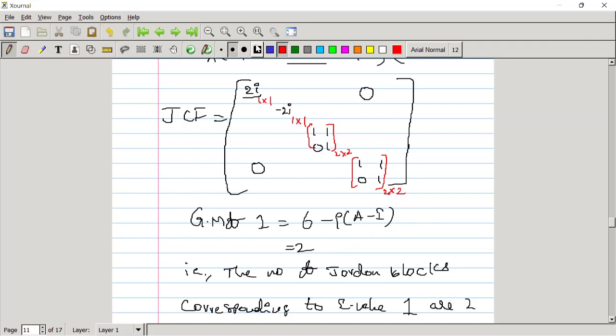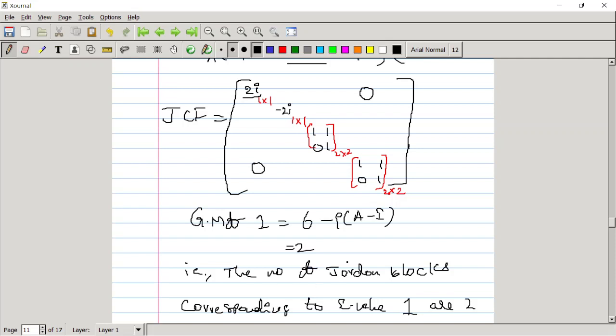Yeah. Let me explain. Do you agree that two similar matrices have the same properties? I mean, the same geometric multiplicity of each eigenvalue, and of course trace, determinant, all those properties. Yes, sir. Eigenvalues are the same.